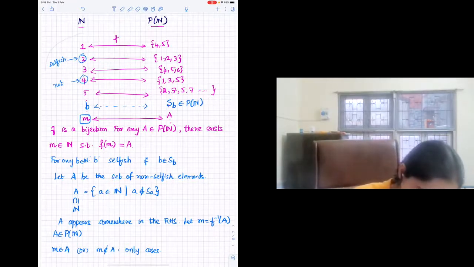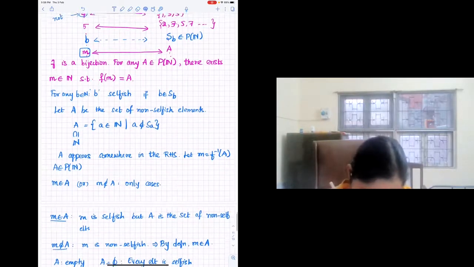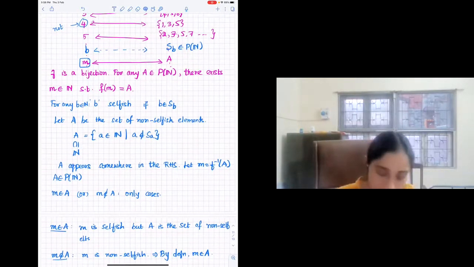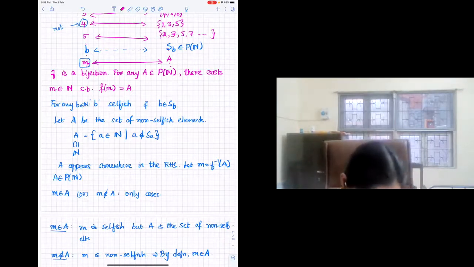Maybe can you say it a bit slowly? I'm asking why do we need to consider the case that A is empty separately, after we show the proof here only. Okay, so do you think that it's already covered here? Yes, ma'am, I don't see where we are taking that A is non-empty.